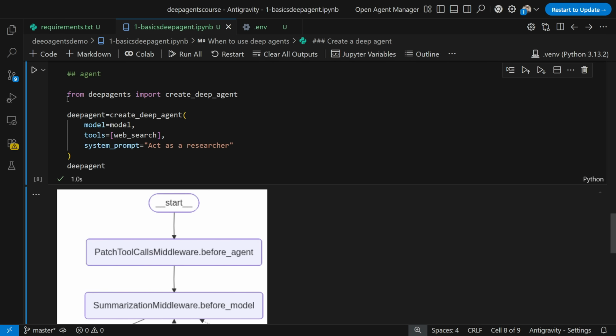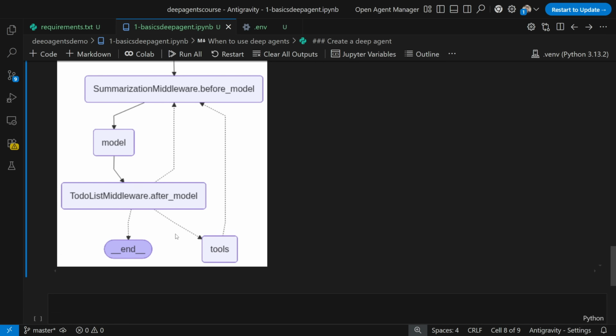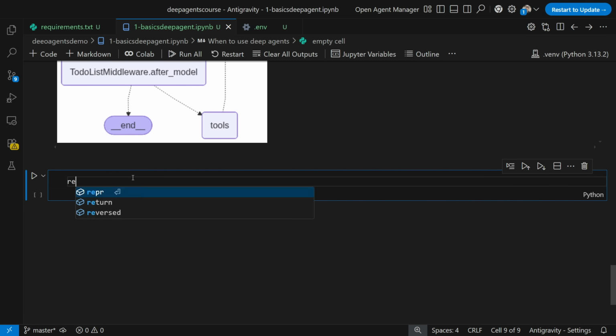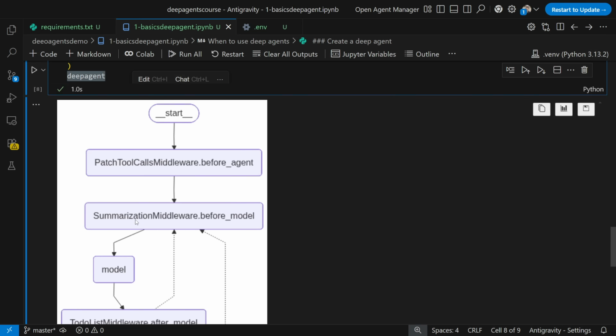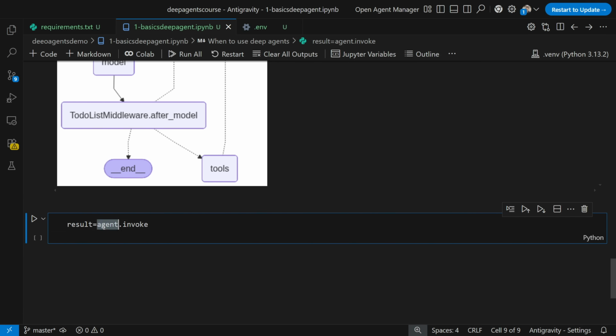Now, whenever I use this deep agent and try to execute anything, how do I execute it? I'll take this same deep agent and say result equals deep_agent.invoke. Here I'll give my messages key.